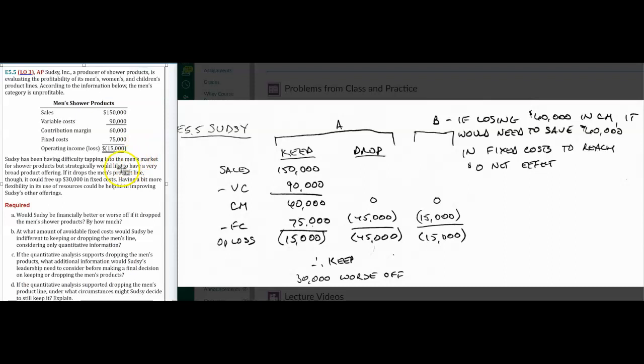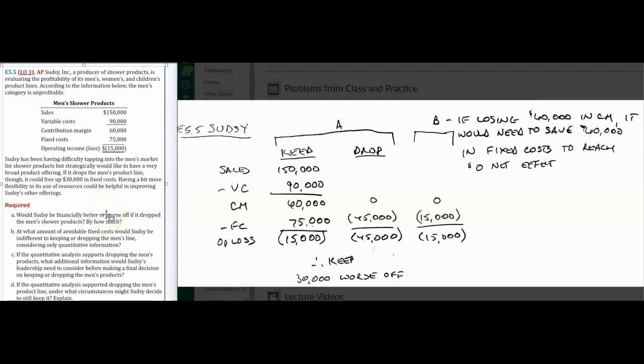Okay, and it says they've been having difficulty tapping into the men's market for shower products, but strategically would like to have a very broad product offering. In other words, you'd want to have men, women, and children. You wouldn't want to just have women and children. So if it drops the men's product line, it would free up 30,000 of the fixed costs. Okay, so this would go down by 30,000. Having a bit more flexibility in the use of its resources could be helpful in improving their other offerings.